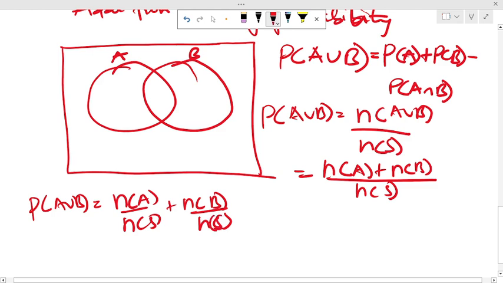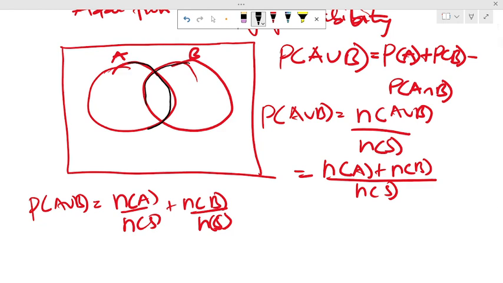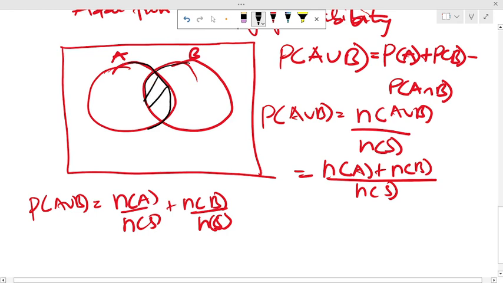So you see this Venn diagram. This circle intersects with this one. This shaded portion falls in this circle and also falls in this circle.